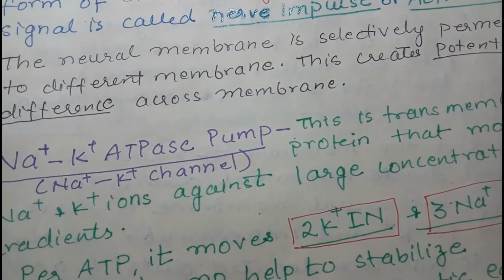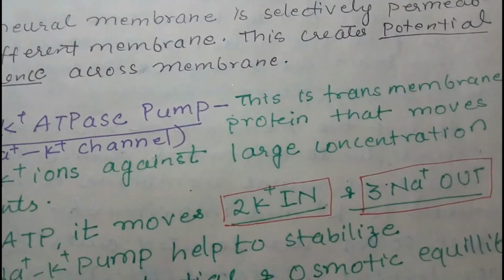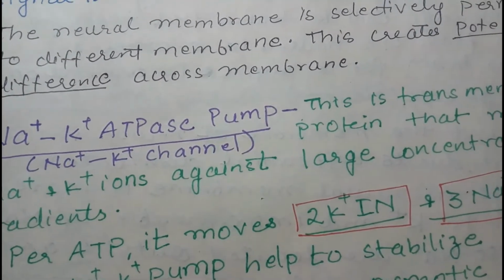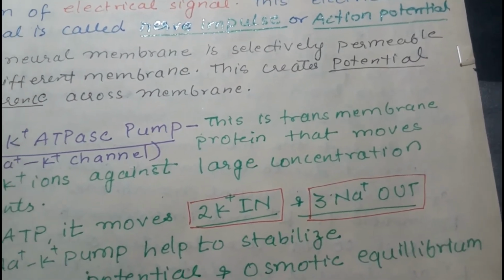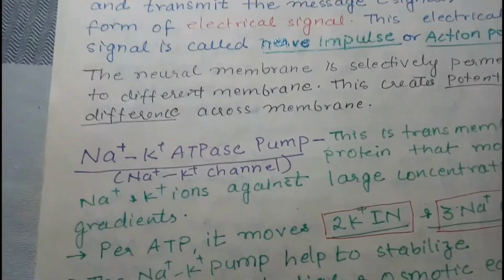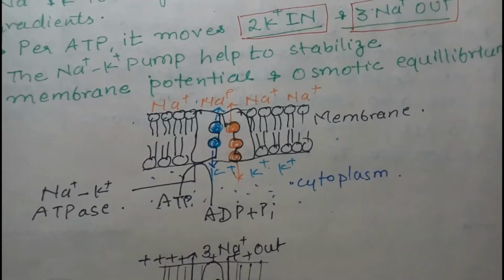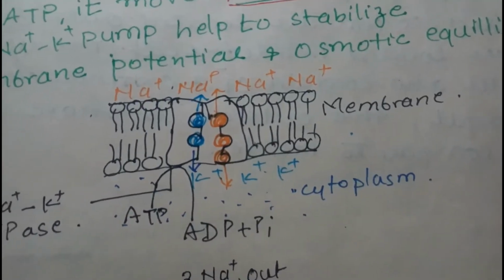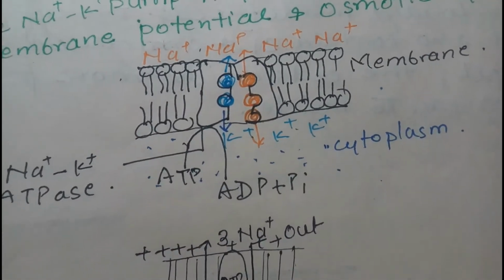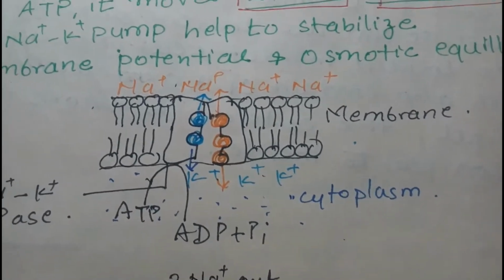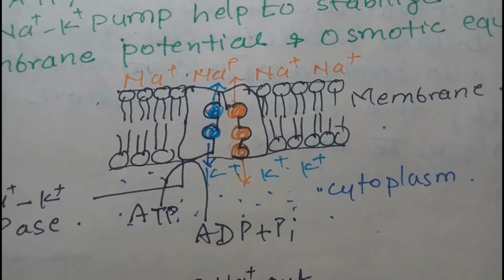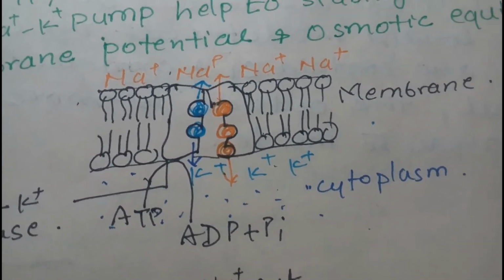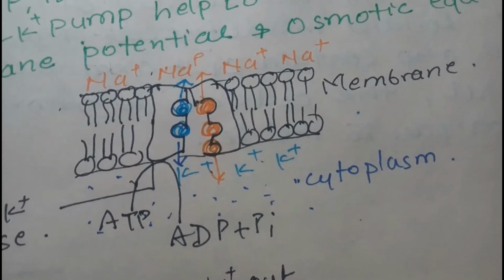This is a transmembrane protein, also known as the sodium potassium gate or sodium potassium channel. It transfers sodium and potassium ions across the concentration gradient, and is present in the bilipid membrane of the nerve cell.